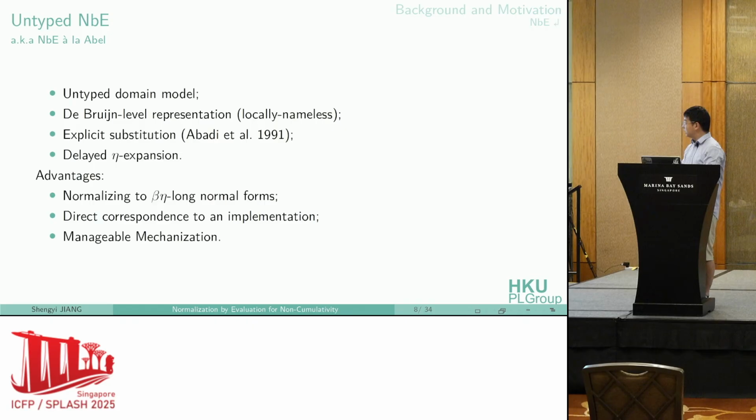So these are the 3 advantages we also introduced. And lastly, but also importantly, Abel's untyped NBE has a very direct correspondence to a real implementation, and it's also easily mechanizable. So as far as I know, it's one of the few mechanizable NBE algorithms that scale well to dependent type systems.